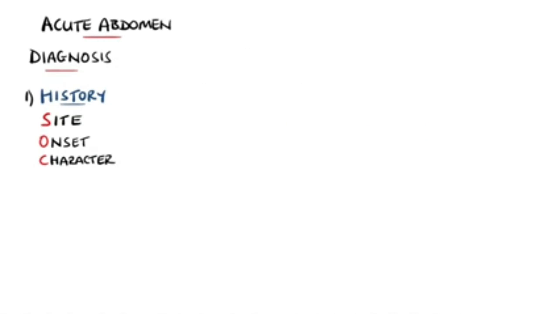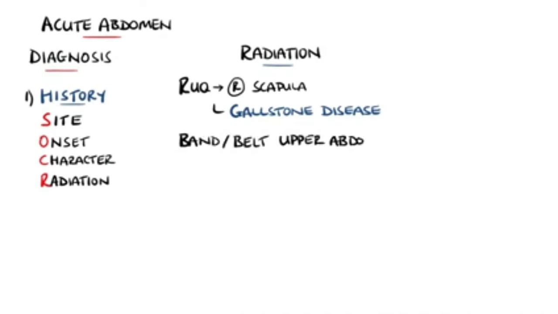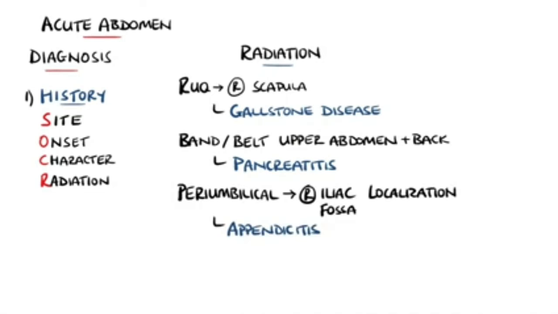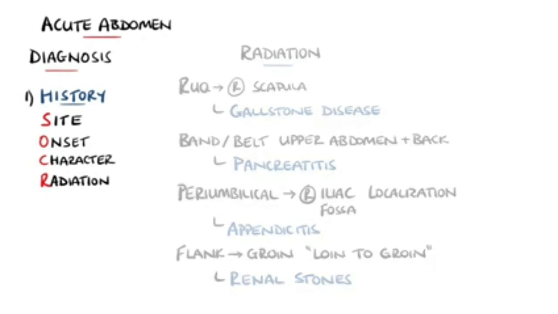In addition to the site, the pain may also radiate to other places. Typical examples include from the right upper quadrant to the right scapula in gallstone disease, around the upper abdomen and back like a belt in acute pancreatitis, a progression from the periumbilical region to the right iliac fossa in acute appendicitis, and from the flank to the groin or loin to groin in renal stones.